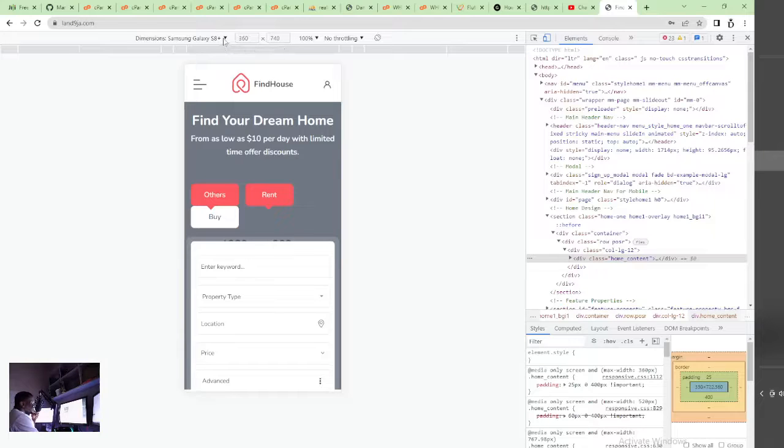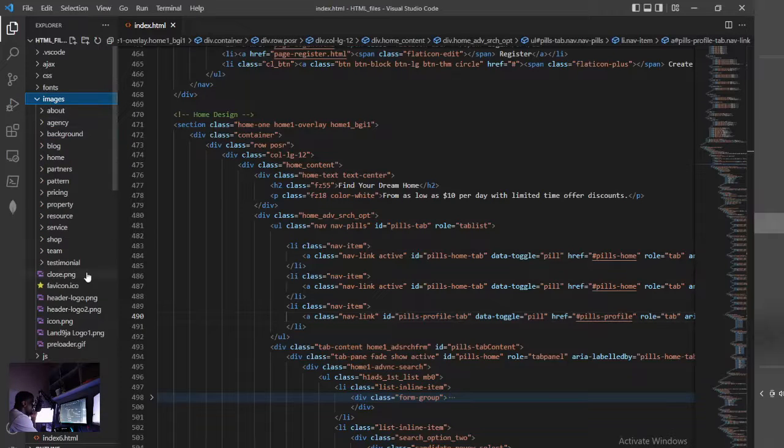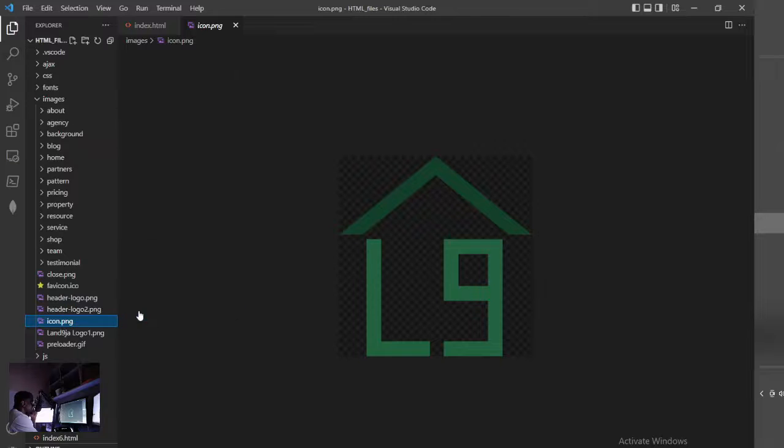So we're using Samsung S8 as a test. Now we're looking at this website. You can see clearly. I think the first thing I want us to change is this logo here. I want us to change this logo to the LAND9JA logo. So I'm going to head back to our Visual Studio Code, go to images. Remember we downloaded that icon not too long ago, and go to upload file. So it's going to upload it.